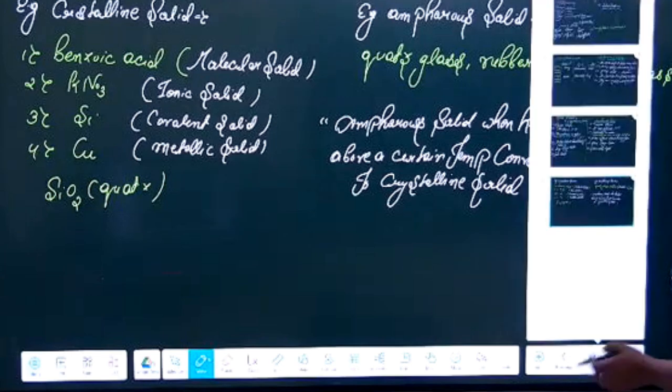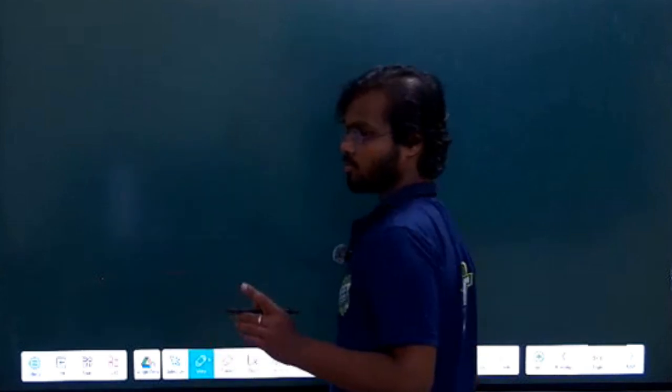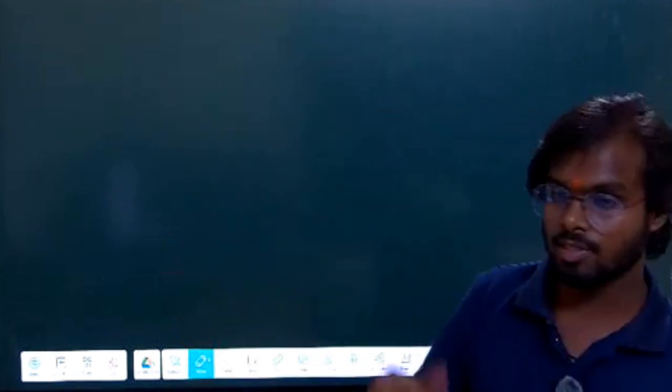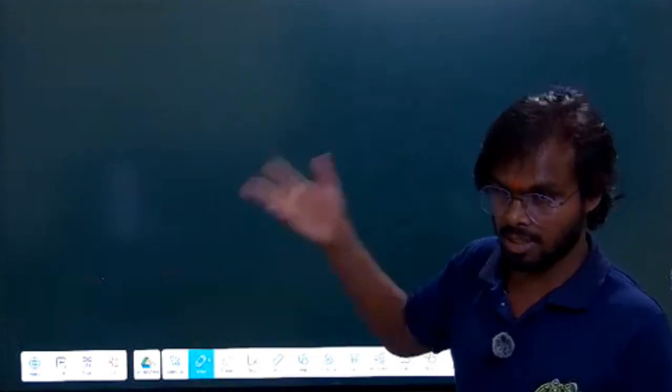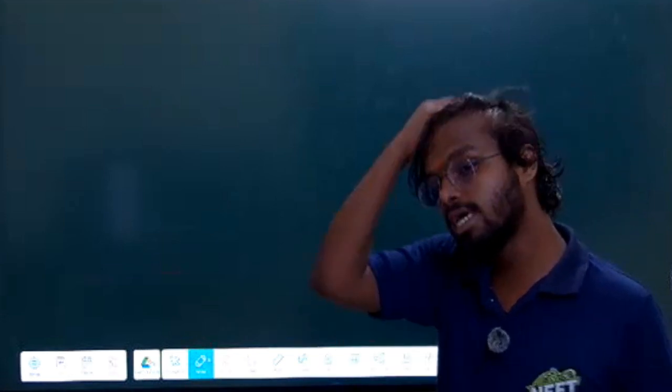Okay, good. So next, as we have discussed, there are two types of solids, crystalline and amorphous. First we discussed solid, liquid, gas, then the properties of solid, then the types of solid, and now we have come to the next thing which is important for us, the crystalline solid. Obviously the amorphous solid is not important for us. We are not going to see any further detail in amorphous. So let us discuss the crystalline solid.